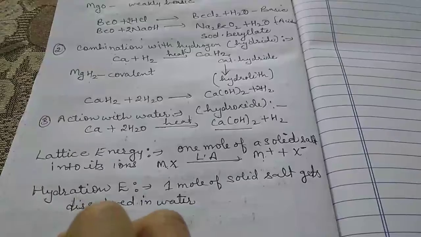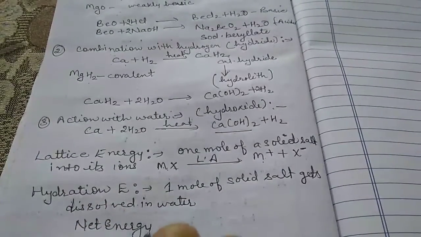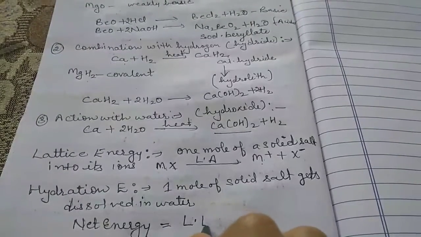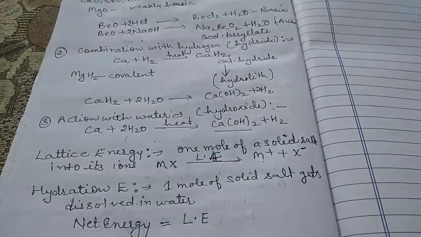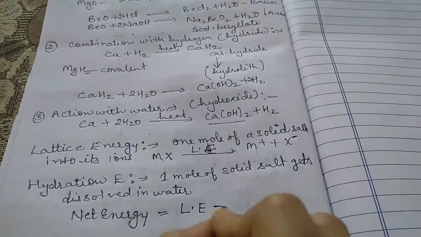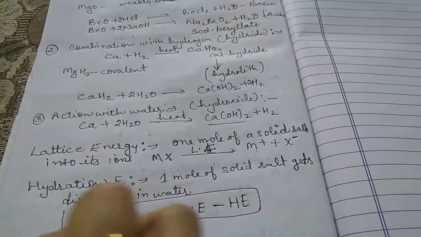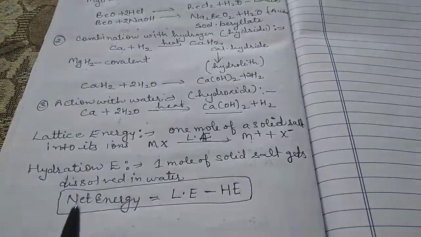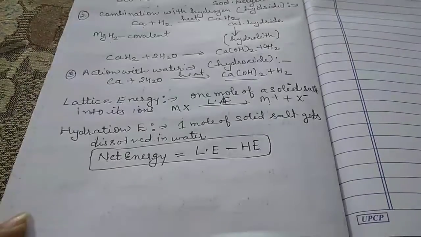The formula is: net energy is equal to lattice energy minus hydration energy. These two factors are very important from the point of view of solubility.